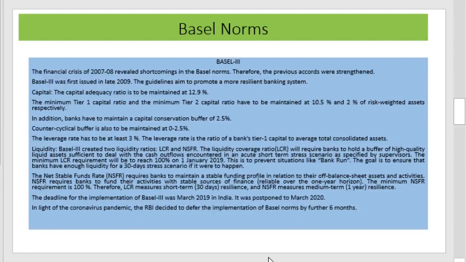The deadline for the implementation of Basel III was March 2019 for India, but it was postponed, and in the light of the coronavirus pandemic, the RBI decided to defer the implementation of the Basel norms for a further 6 months.